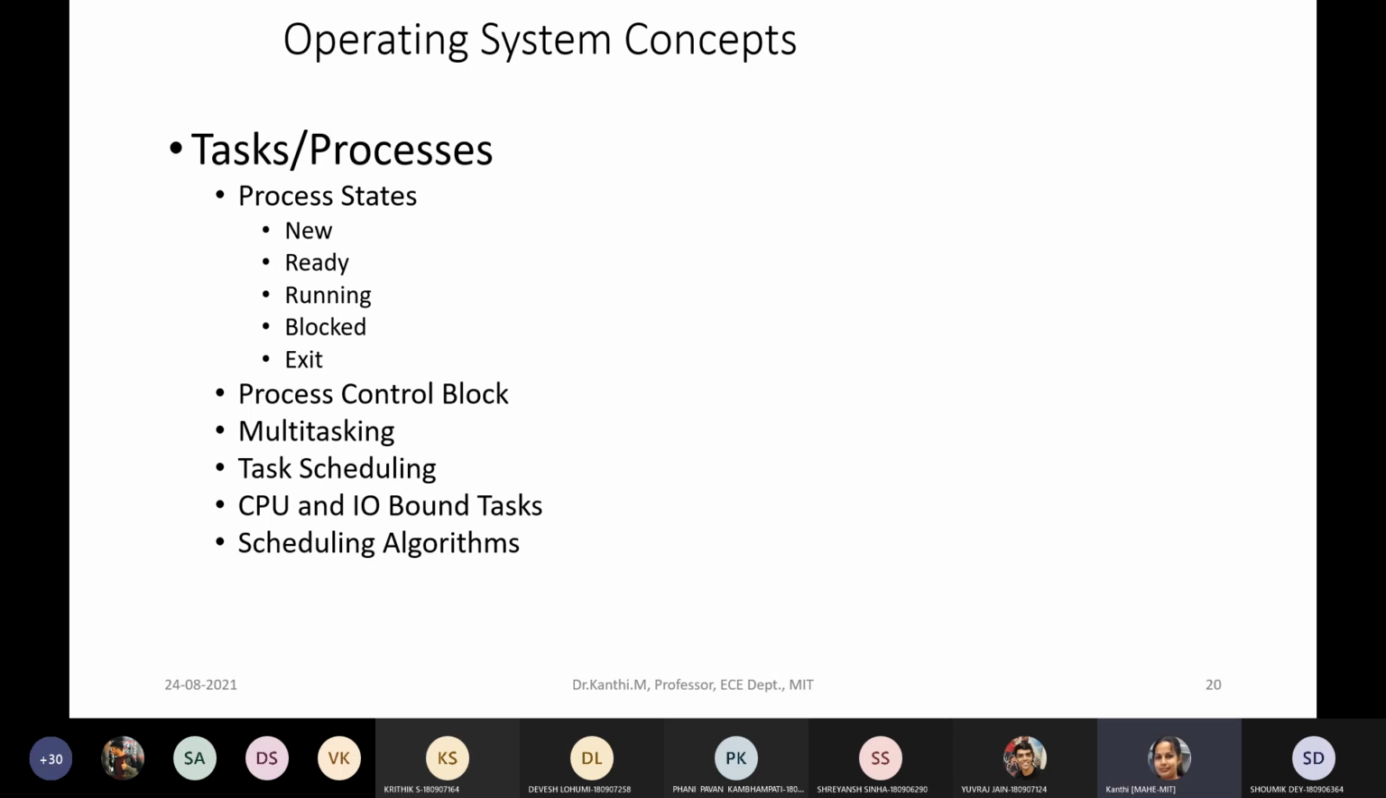What is the difference between these? And the set of algorithms used in the scheduling. When we talk about operating systems, we need to understand these things: the process states, process control block, that is process management, multitasking, scheduling. What do you mean by task scheduling? Then the various algorithms used in the scheduling, and the difference between the CPU related and the IO related tasks. Okay.